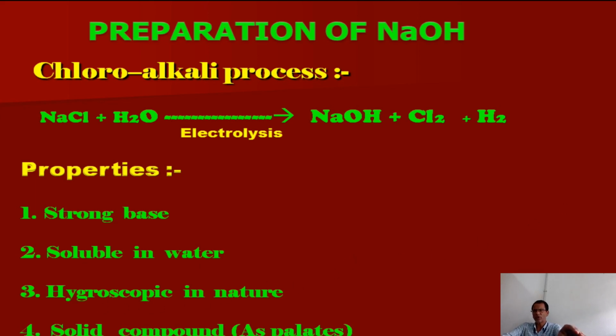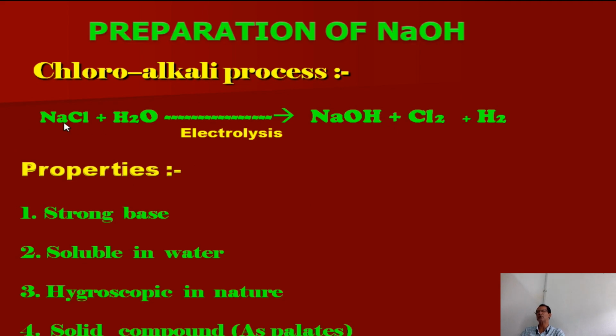It is a water soluble solid compound, available as pellets, meaning small tablets, in the laboratory. So these are some important physical properties of caustic soda, that is sodium hydroxide.